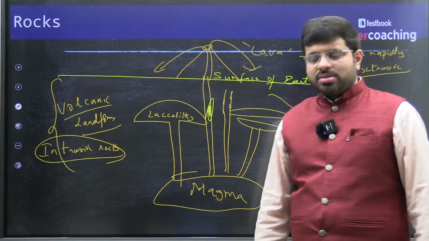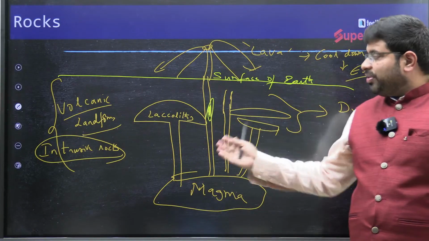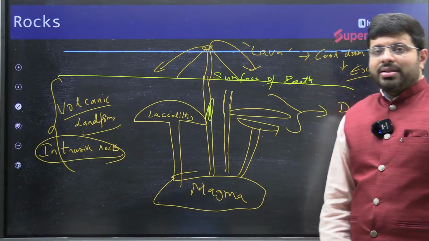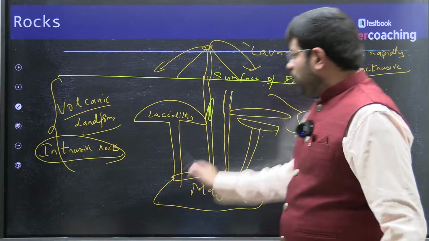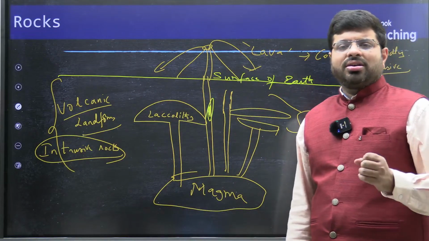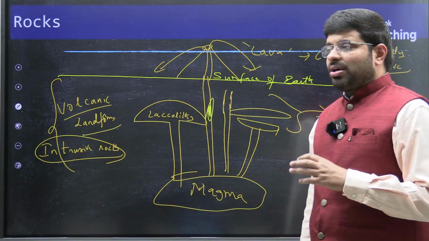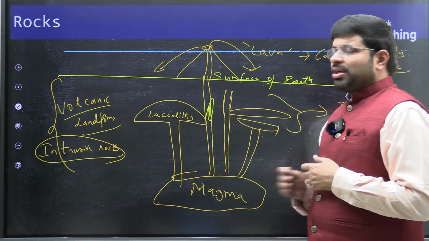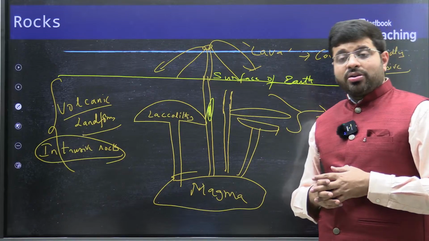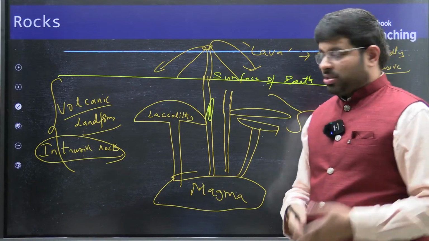Because such structures take millions of years to cool down, this is the opportunity for the development of different kinds of minerals. And you all know that the earth is not a static portion. Change is the only thing which is constant. It is subjected to so many endogenic forces, to earthquakes. So what happens?